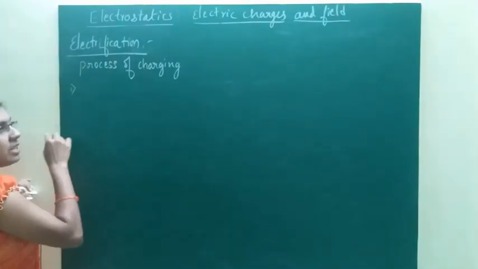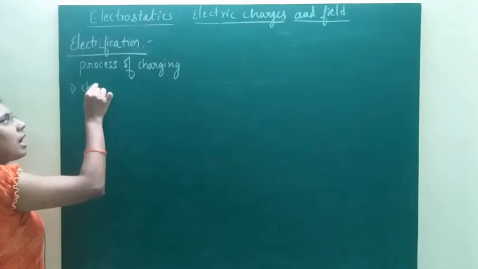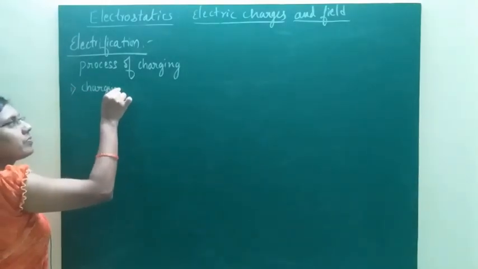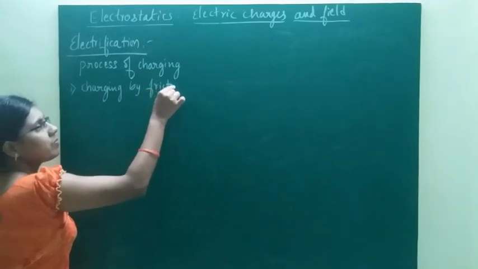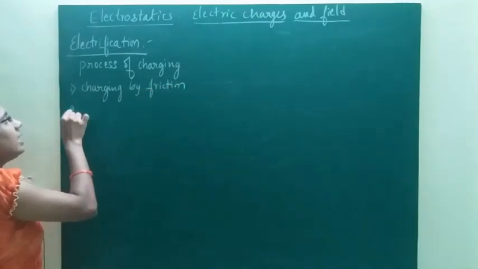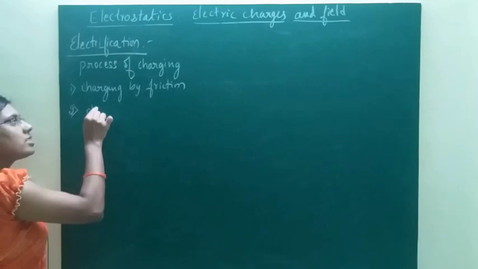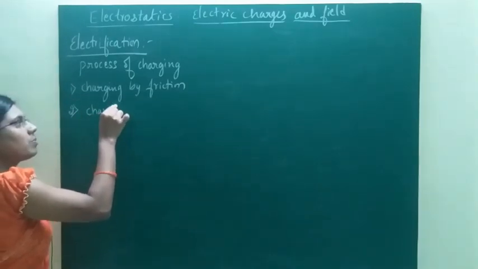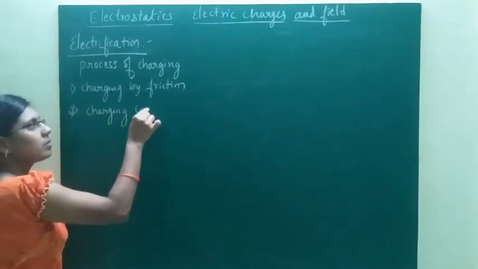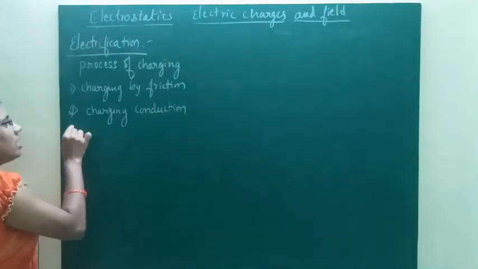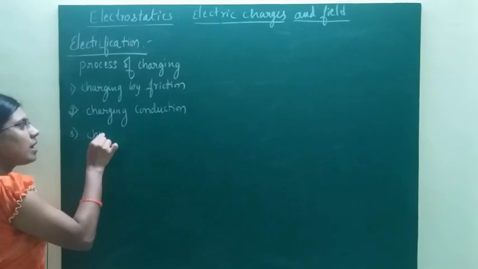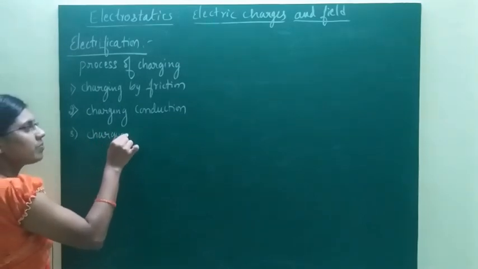The first one is charging by friction. The second method is charging by conduction. And the third method is charging by induction.